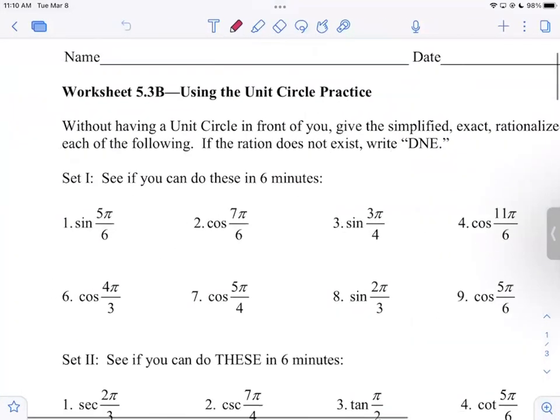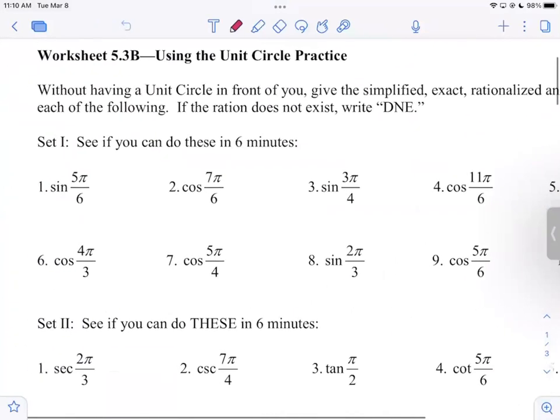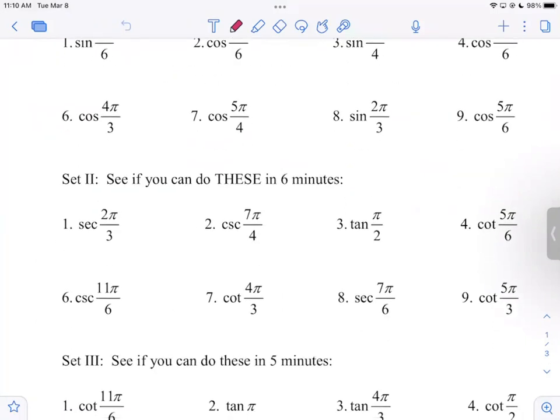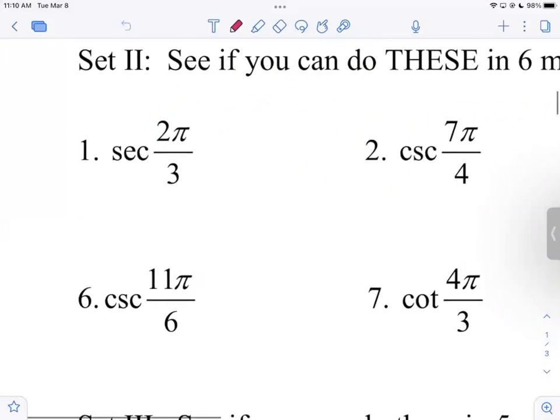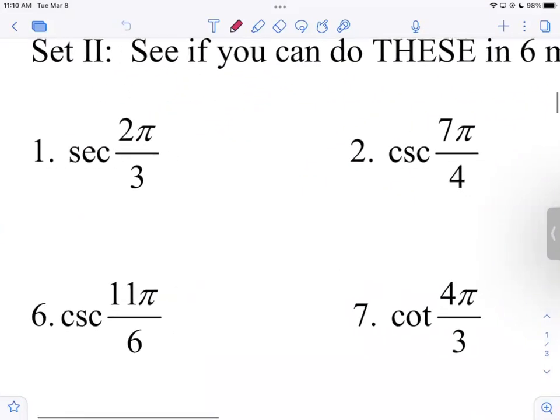If you look at it, it says do these in 6 minutes. These are all just sine and cosine. So you want to practice at a more intense level than what you're going to be assessed. If you could do them in 6, then you can do them in 10. But those are all just sine and cosine. I want to move on to set 2. I want to use set 2 as a set of trig functions similar to what you'll look at tomorrow, and we'll practice these together.